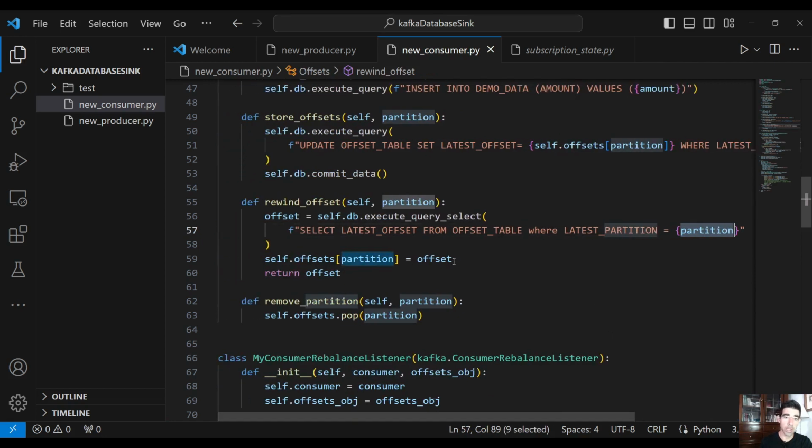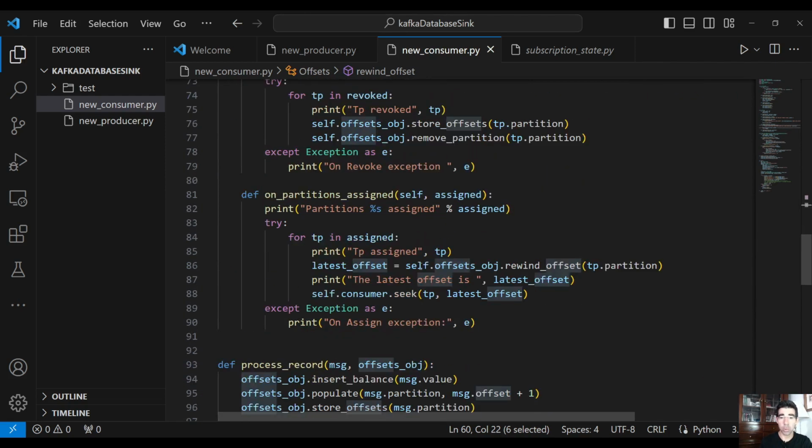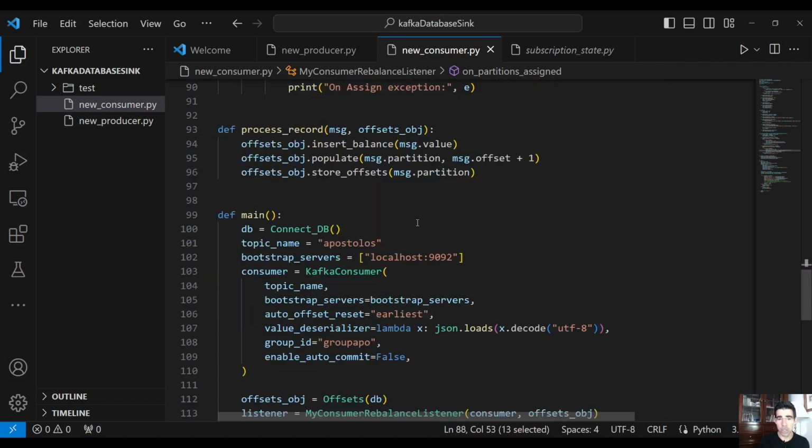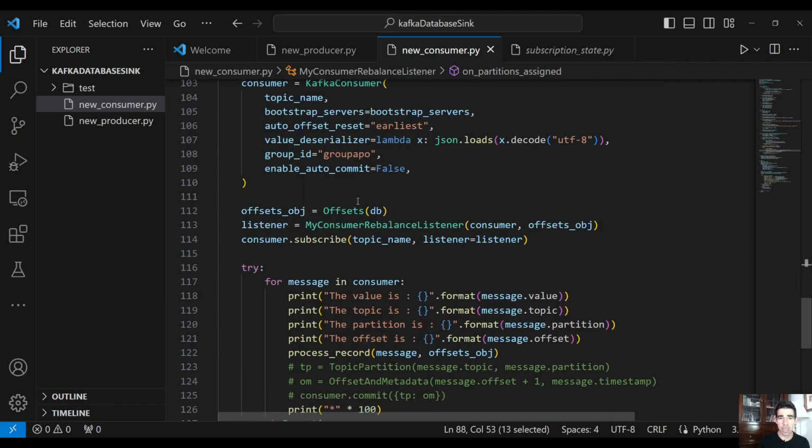Then we assign this offset to the dictionary where we store the partitions and offsets, and we return the latest offset. And this is what we do here. And we use our consumer to seek this specific offset. So we pass the topic partition and the latest offset, and the consumer will start reading the data from that specific offset.